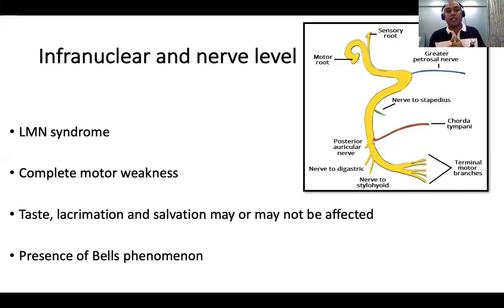If it is a pontine lesion, then neighboring nerves and nuclei are affected, like the 6th, 7th, and the 8th. And if it is a nerve lesion, you can have some sensory as well as motor involvement, and we can localize where it is. I'll explain that later. So examination of the facial nerve is very simple. I've many times emphasized, personally I think the general physical examination is the most important in any part of neurological examination.